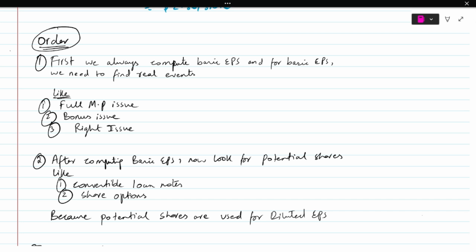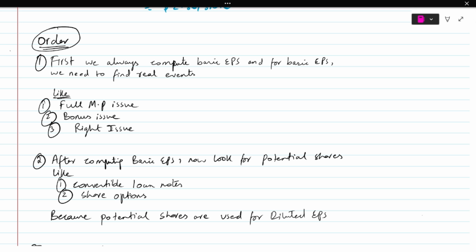They are not any assumption of the future, that we are going to do this in the future, thinking about the impact of something that would happen in the future today. So those are not real events. The real events are the full market price issue, the bonus issue, the right issue. So first of all, you calculate your basic EPS just like the way we learned in the first and the second lecture. That's the first thing you're going to do in the question.